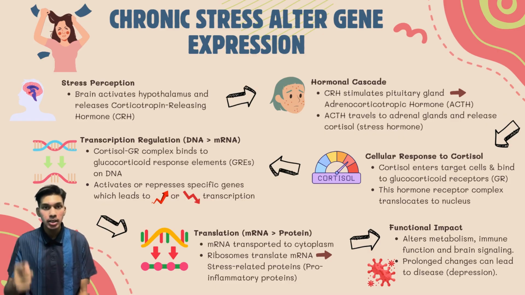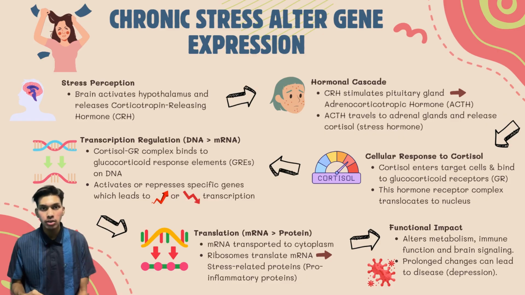This begins in the brain, where the hypothalamus detects the stress signal and responds by releasing a hormone called corticotropin-releasing hormone (CRH). CRH then travels to the pituitary gland, stimulating it to secrete adrenocorticotropic hormone (ACTH) into the bloodstream. ACTH circulates to the adrenal glands, prompting them to release cortisol, which is the primary stress hormone.